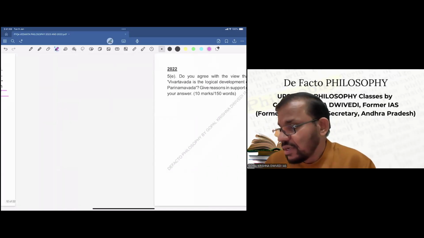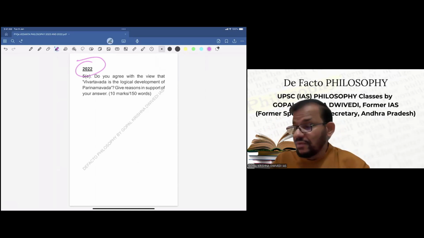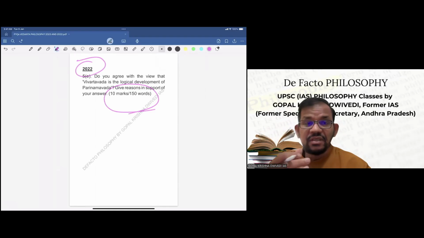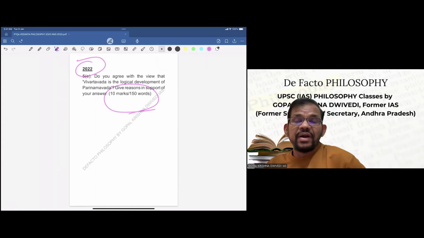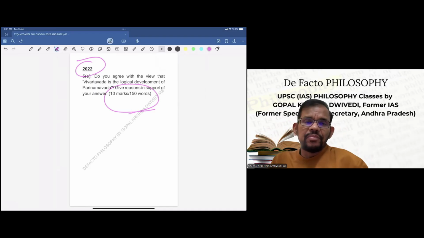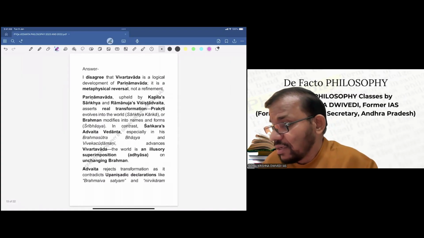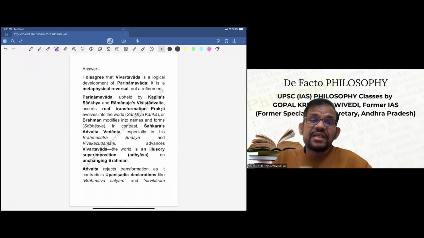And this completes the question. Now we'll go to 2022. So in 2023, a 45 marks question has come from Vedanta philosophy. Now let us see 2022. The first question is a 10 marks question. This is 5E: Do you agree with the view that Vivartavad is the logical development of Parinamvad? So the first part of the question is this, and give reasons in support of your answer. So first you have to tell whether you agree or not, and then you have to give the reasons. So now let us see in 10 marks, that is 150 words, how it can be written. So first, I disagree that Vivartavad is the logical development of Parinamvad.